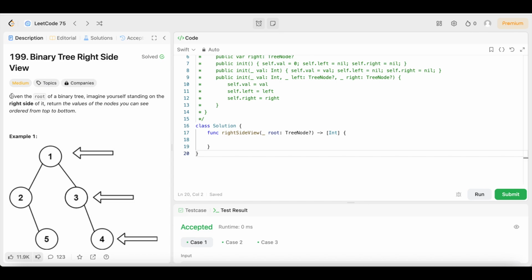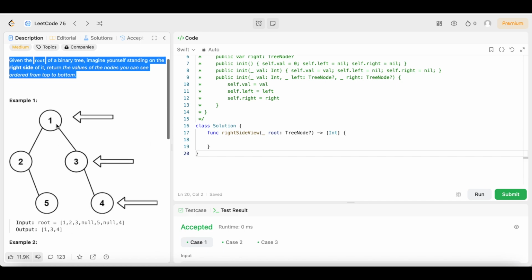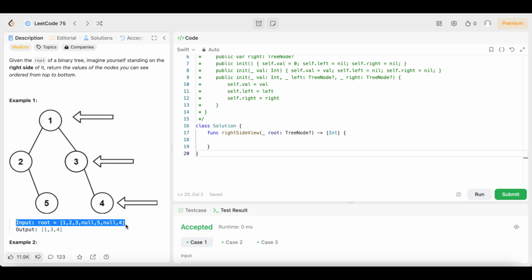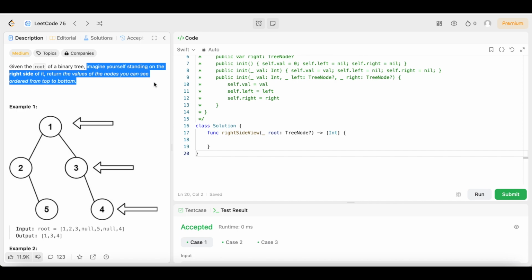It says, given the root of a binary tree, imagine yourself standing on the right side of it. Return the values of nodes you can see ordered from top to bottom. Example 1. So we have the input, the root, a list of tree nodes. Then the output would be 1, 3, 4. That is because you have the 1, 3, and the 4 on the right side of the tree. And like I said, we have to imagine a person is standing. It says right here, imagine yourself standing on the right side of it. Return the values of the nodes you can see from top to bottom.